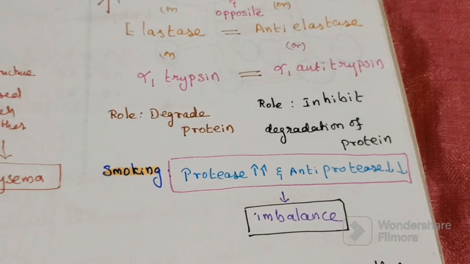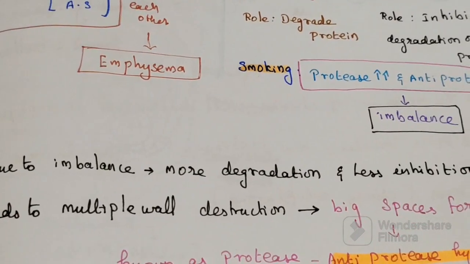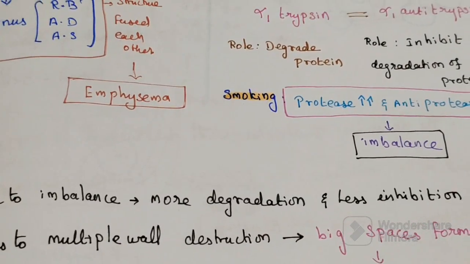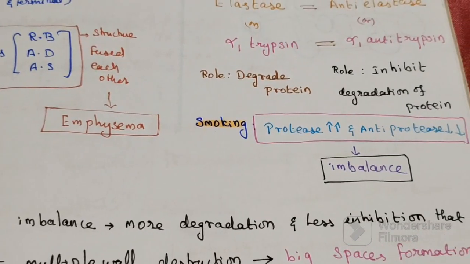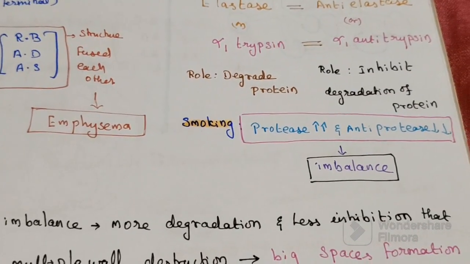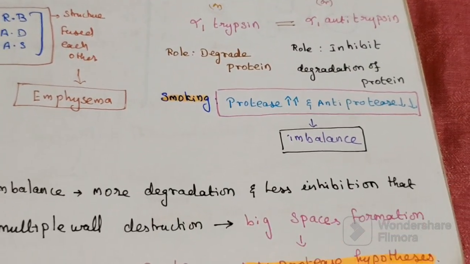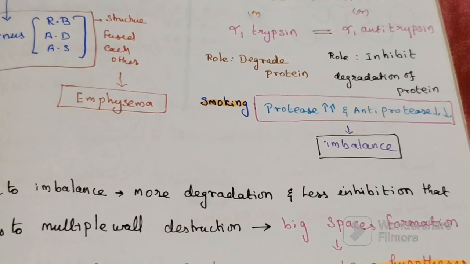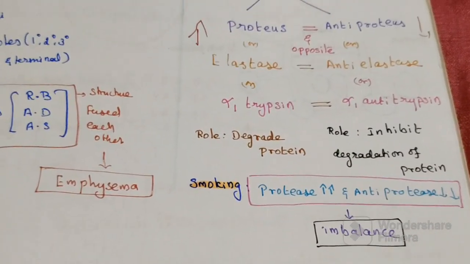So this alpha-1 antitrypsin is the enzyme which inhibits degradation of protein in the wall. Normally there is a balance in a person who does not smoke, but there are some persons who smoke, and what does smoking do? Smoking increases all these enzymes.